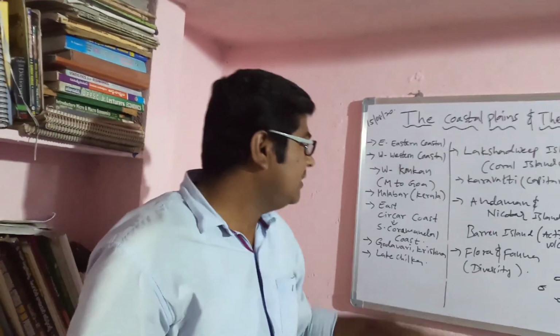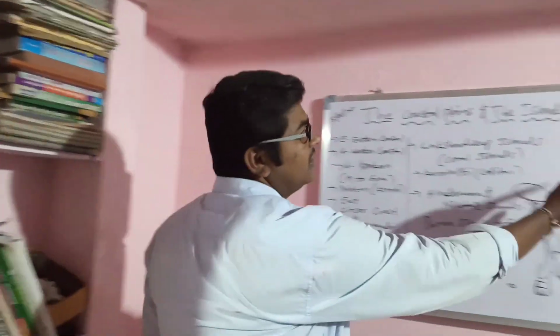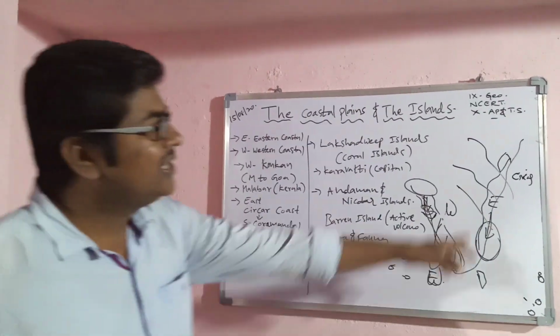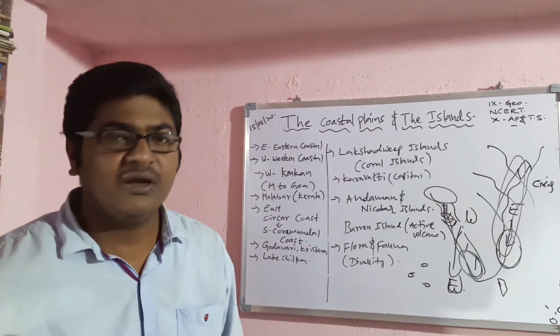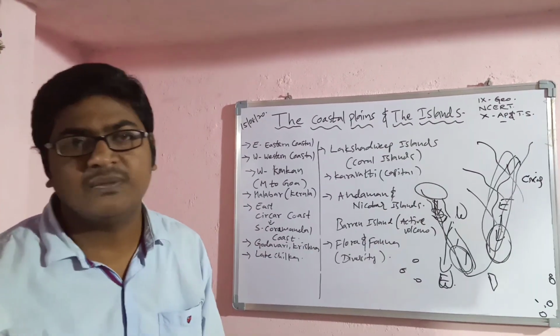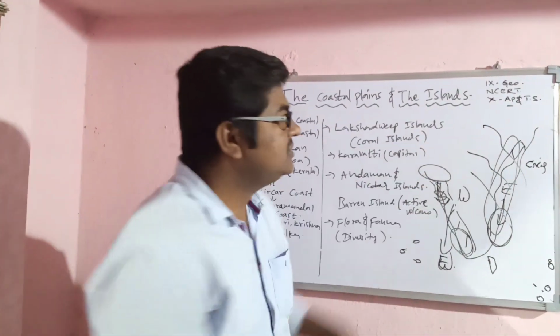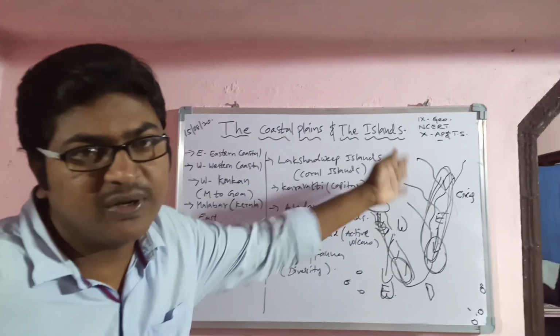This is the location, and the Godavari, Krishna rivers flow, and Mahanadi also, making deltas in the eastern area. The eastern coastal plains are very fertile, and the western coastal plains are also very fertile, and food production is more here compared to other areas inside the peninsular area.